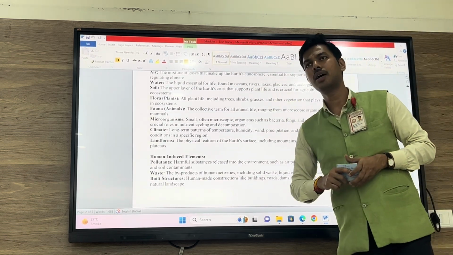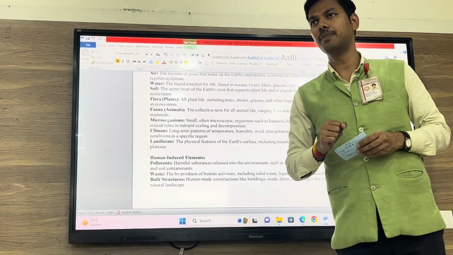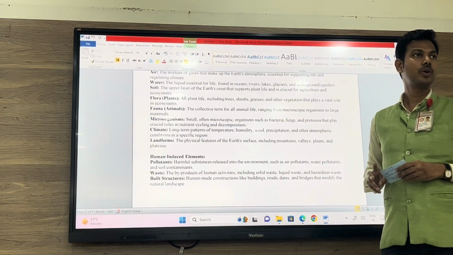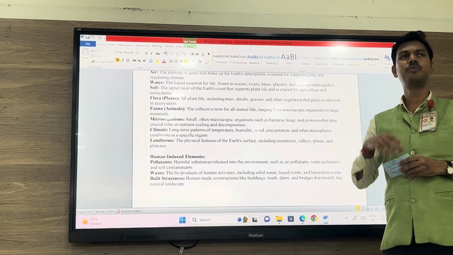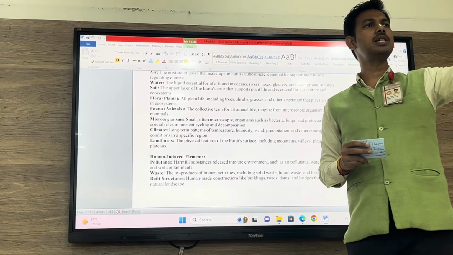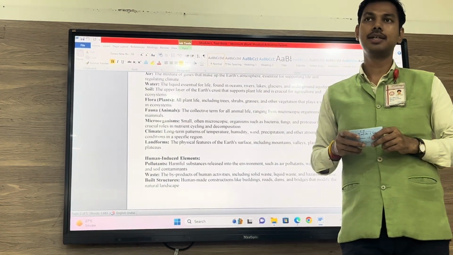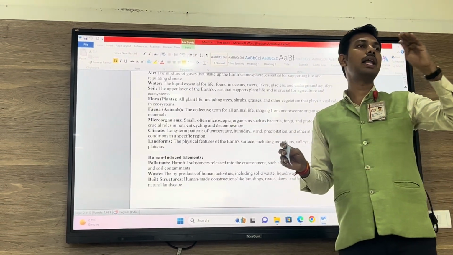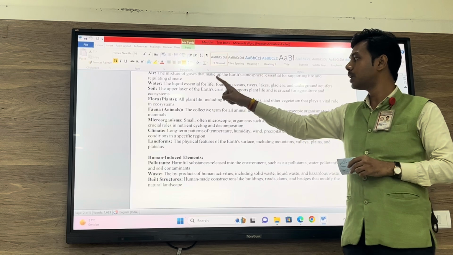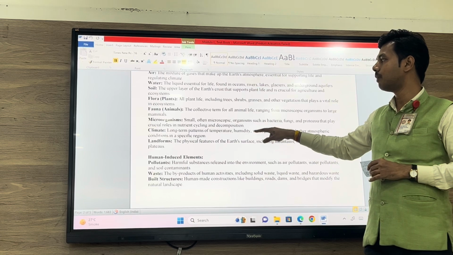Flora. What is flora? Plants. All the plants that you see in nature have been given a different name. And what is the name given for all the plants that we see? It is flora. It includes plants, trees, whatever we can see. Fauna. What is fauna? Animals. All sorts of species that you can see. Animals having two, four or several legs. They are on land, or in air, or underwater, but they are animals, so they will be known as fauna. They are also made by nature, natural environment.